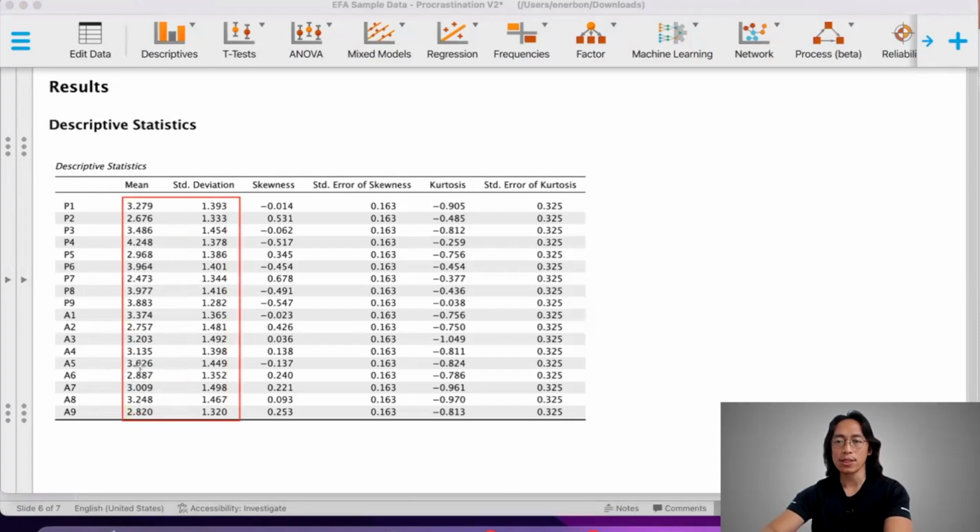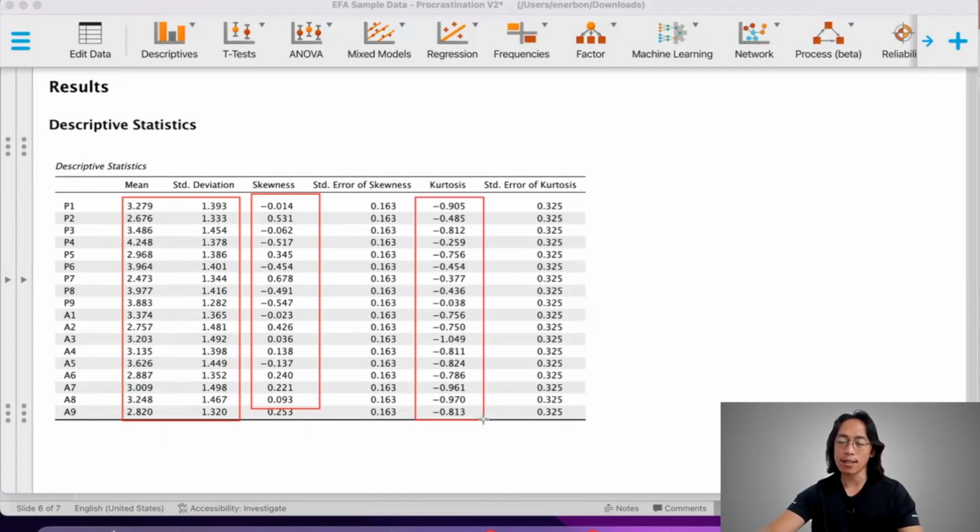We will use them later when we prepare the table for this. Then this is the measure of skewness. I hope you know what skewness refers to, and this is the measure of kurtosis. Looking at these, they're fairly normal. What can be flagged is if the skewness exceeds 2 and if kurtosis exceeds 8. Now, this is according to Klein.